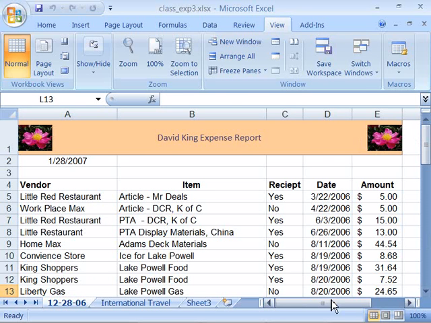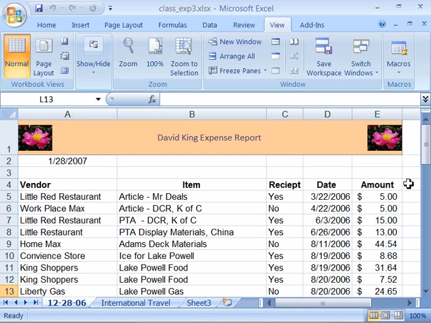Working with a large worksheet can be cumbersome. You will find that as you try to view data either on the right or the bottom of the worksheet, this will cause you to lose your column and row headings. Therefore, it can be difficult to know exactly what category or heading in which your data falls.